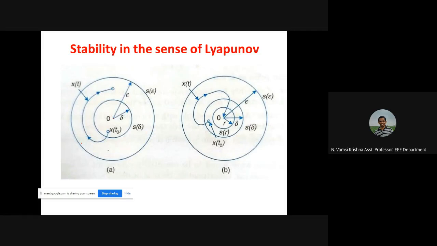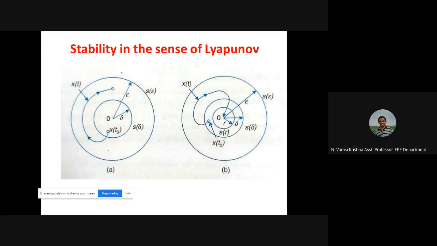When? If there exists a small region delta, a sphere of delta, such that if the initial condition is within this delta, the trajectory will not leave this epsilon.